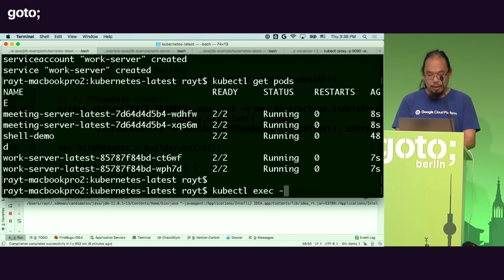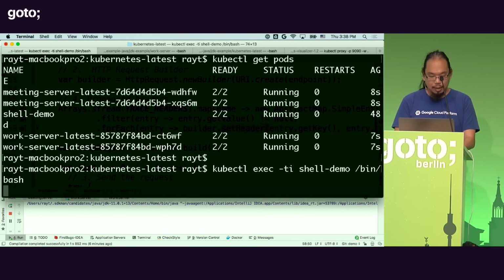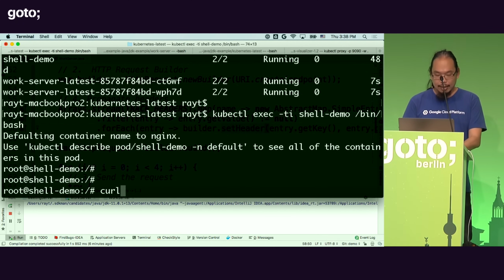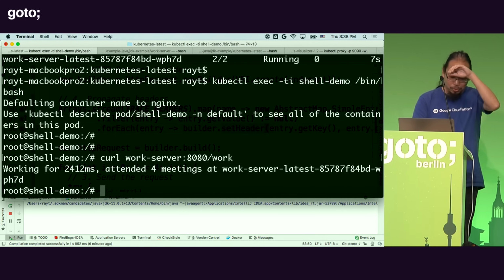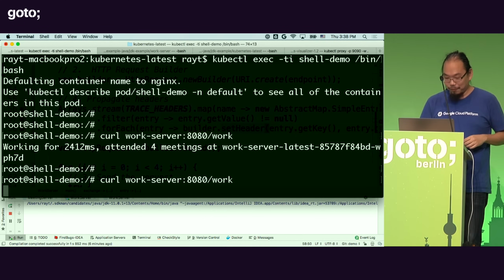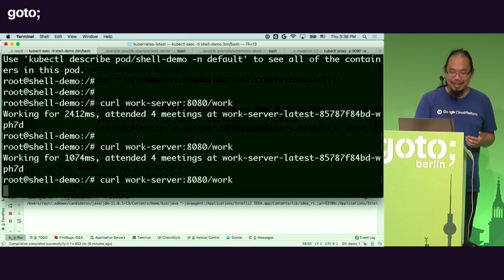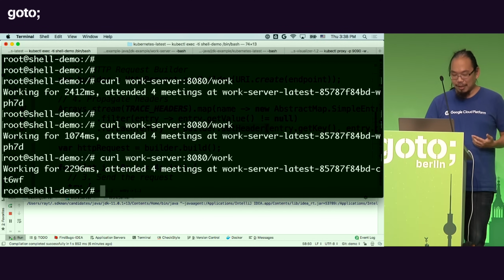And of course, I can go ahead and check out if I can connect to it. So for that, I'm going to get into the shell that is inside the cluster. And then maybe I can make a call. Through Kubernetes native service discovery, I can use the DNS name called work server, and port 8080, that's the way I define my service. I'm going to call work. And hopefully this will work. And, oh, whew, thank goodness. Yeah, it was a little slow the first time, but it worked. Yeah, not bad. And we can see that this is working pretty well, right?